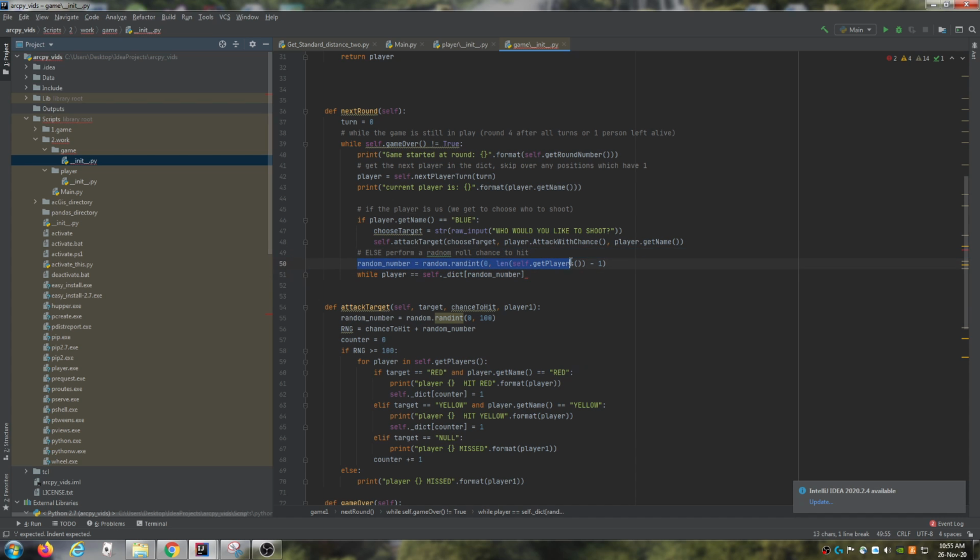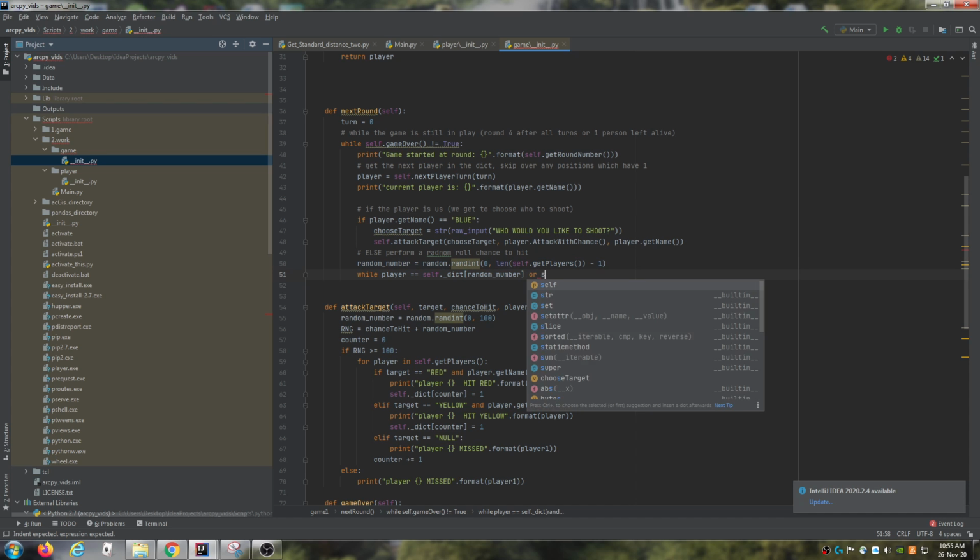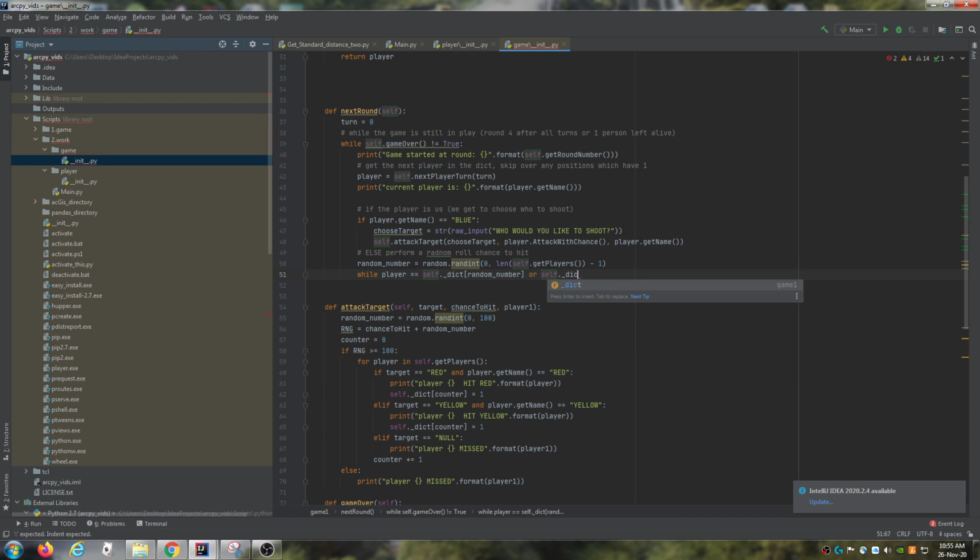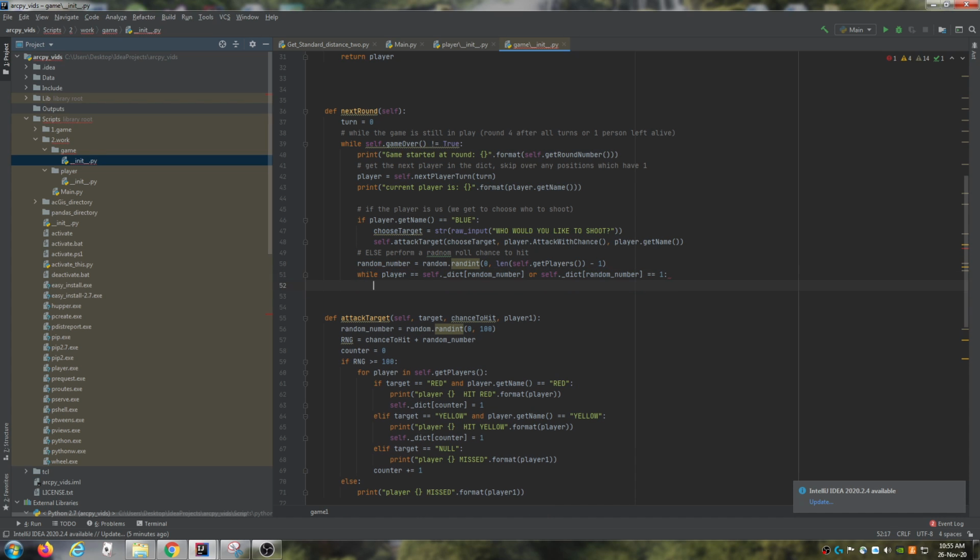So we need to keep re-rolling to target a new person. Or if we're shooting at a place where there's no player to shoot at. So the dictionary at the position of the random number is equal to 1.